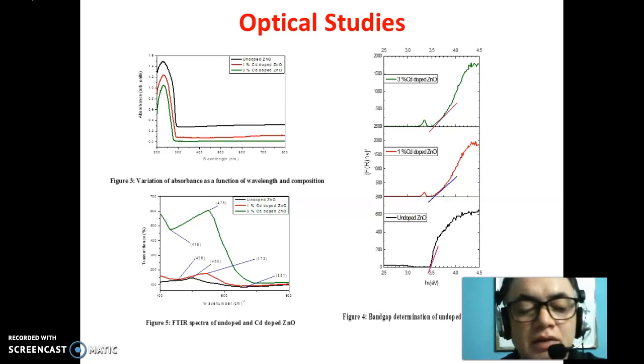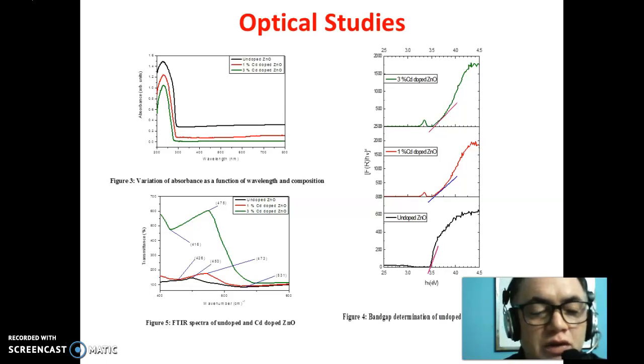The band gap calculated by using Kubelka-Munk equation from figure 4, they are found to be 3.42, 3.52 and 3.56 electron volt for undoped, 1 weight% Cd-doped and 3 weight% Cd-doped ZnO respectively. Thus it is found that Cd doping increases the band gap of ZnO.